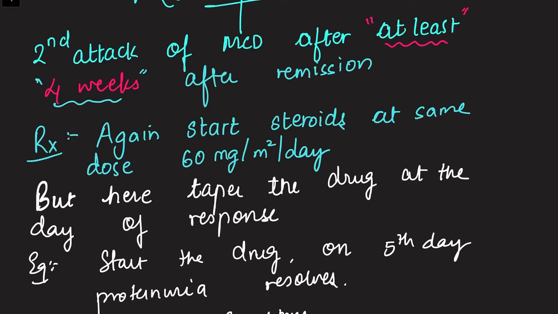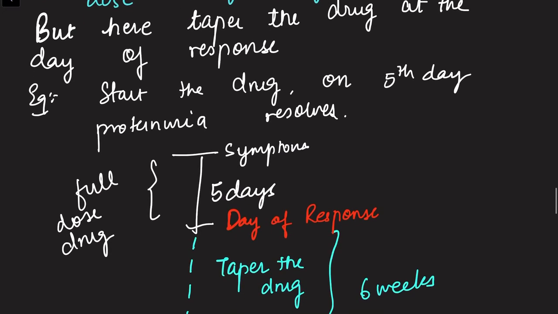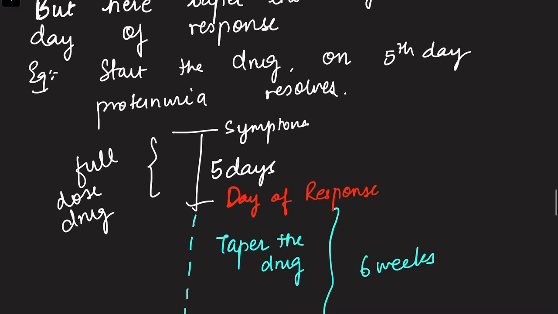Treatment of relapse is to start steroids again, but here there is a little change: we taper the drug from the day of response. Let's take an example. A child came to me and I started steroids, and on the 5th day the proteinuria was gone, so the patient responded well.